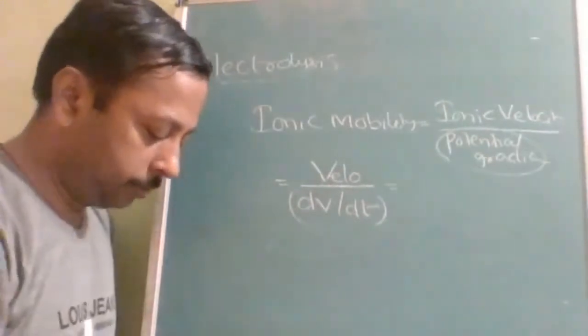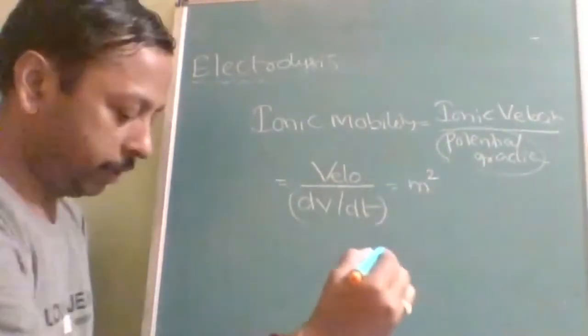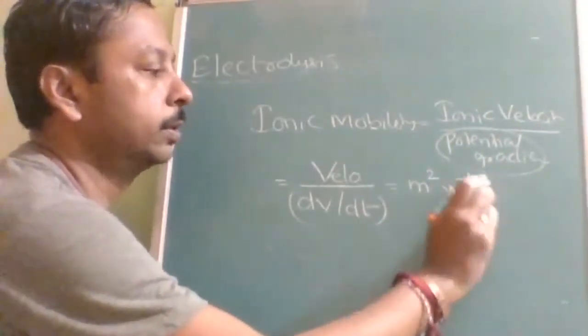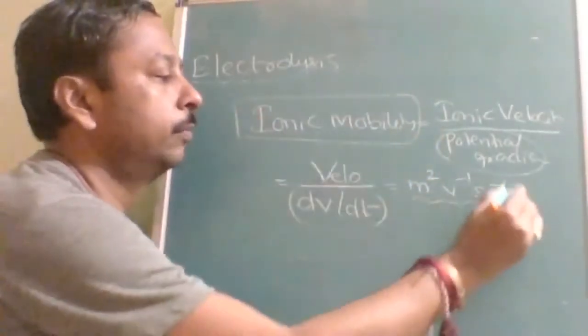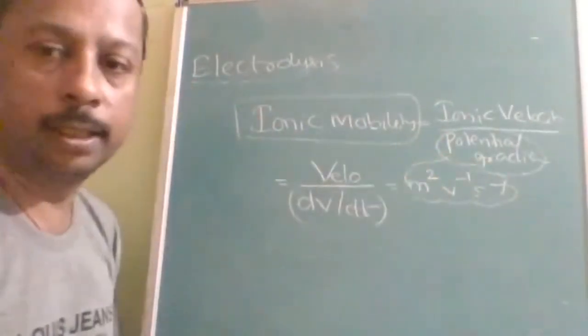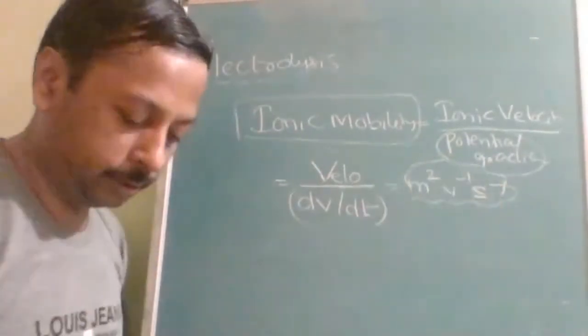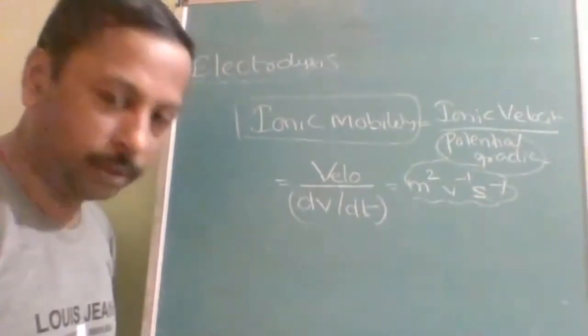So in the numerator the total units will be meter square, volt inverse and second inverse. Okay, units of ionic mobility are meter square volt inverse second inverse. Okay, this is called ionic mobility. Note down this formula.